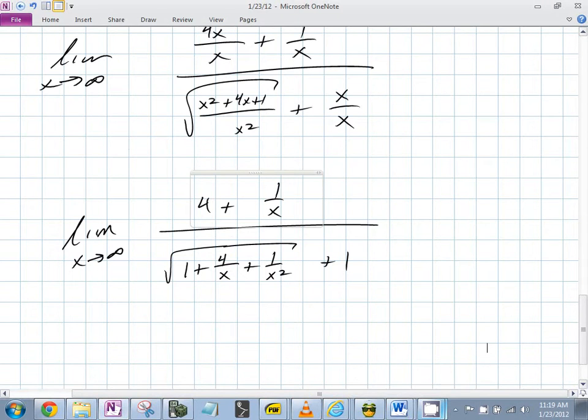Are we okay with that? Yeah. X squared over x squared is 1. 4x over x squared is 4 over x. And 1 over x squared is 1 over x squared.